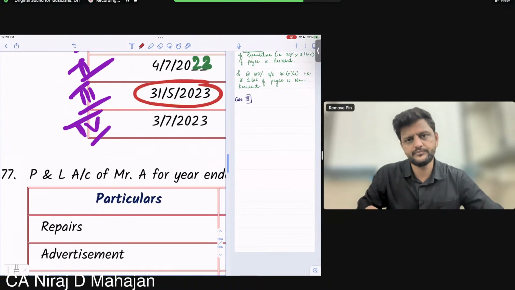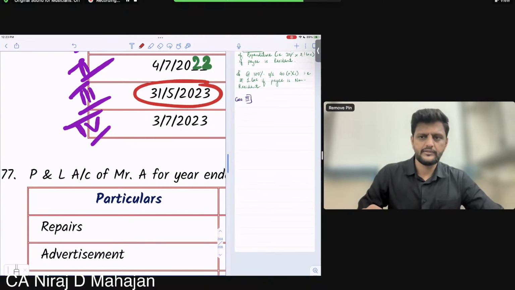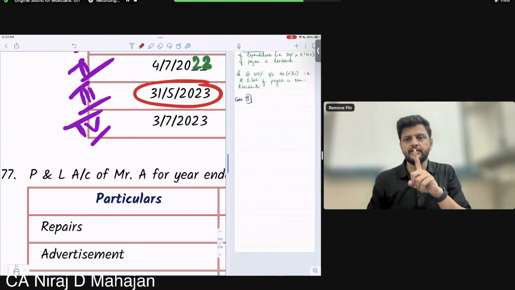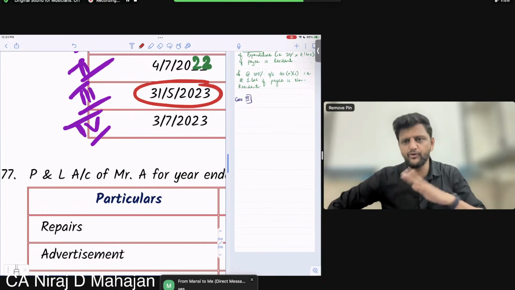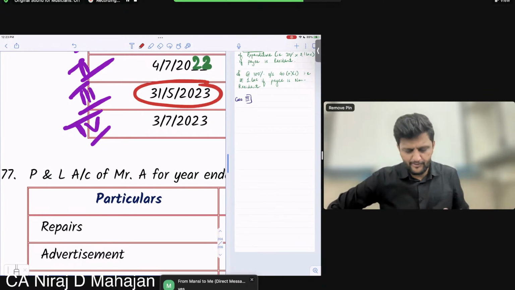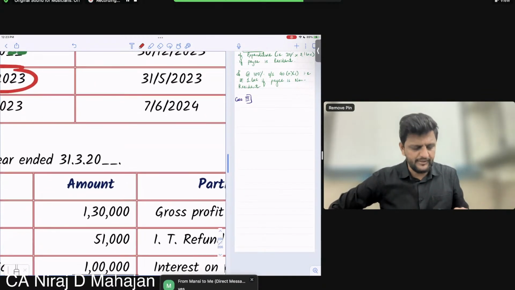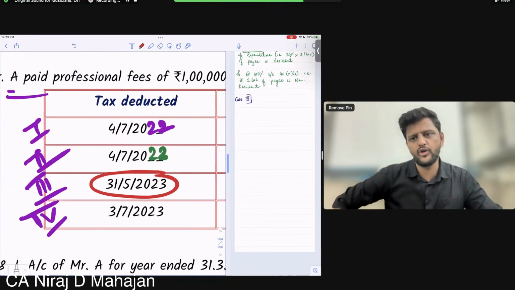Understood here, all of you? Mansi, correct? All of you okay till here? Kushbu? There are two things. Deduction should be in the year. And after deduction, the payment should be made before the ROI due date. Here the payment is happening before the ROI due date, but deduction was not during the year. Understood or no, all of you?